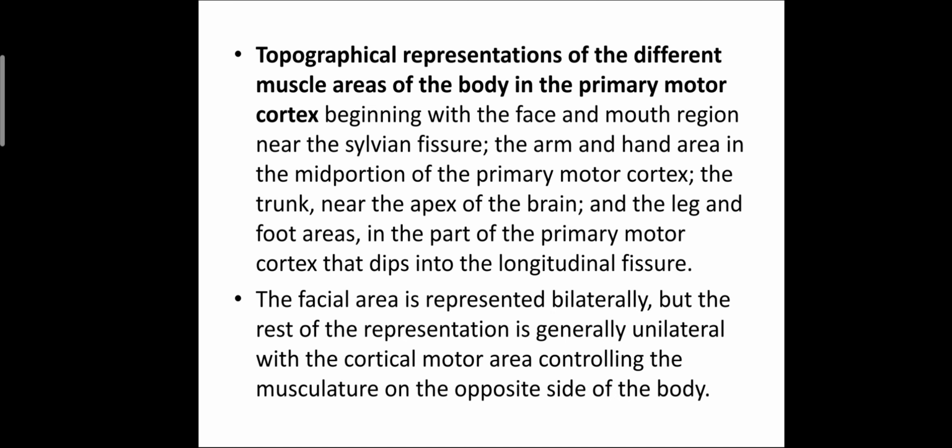The facial area is represented bilaterally, but the rest of the representation is generally unilateral, with the cortical motor area controlling the musculature on the opposite side of the body.